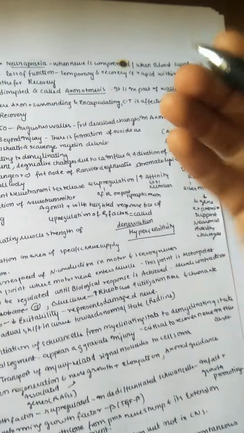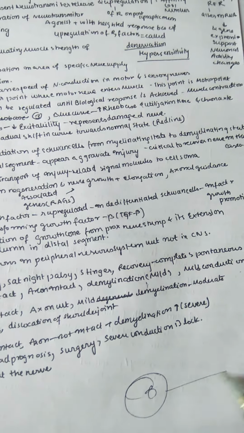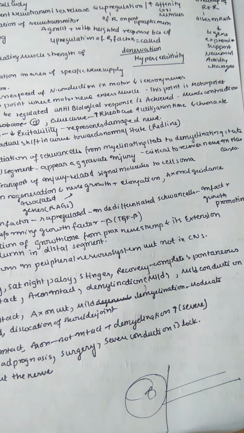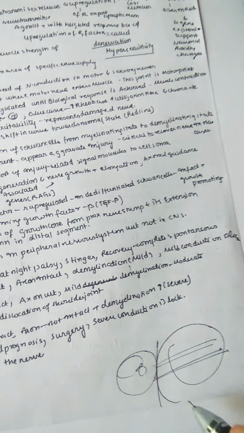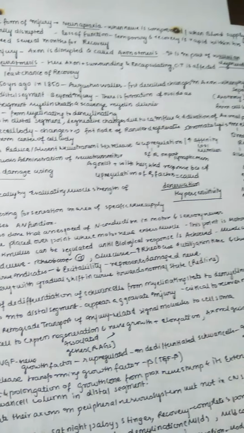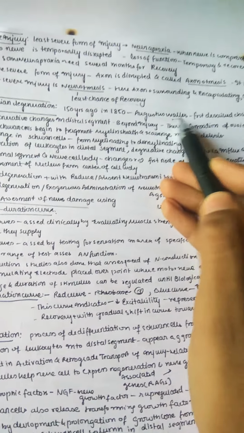Our normal axon structure: here is the cell body, here is the axon. When this axon is physically separated from the cell body, what happens to the remaining axon is called axotomy. That was studied by Augustus Waller, hence the name Wallerian degeneration.